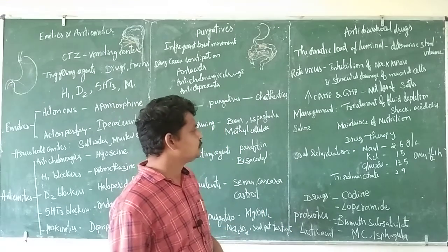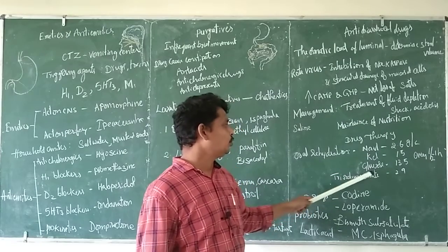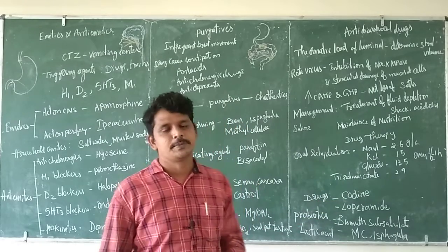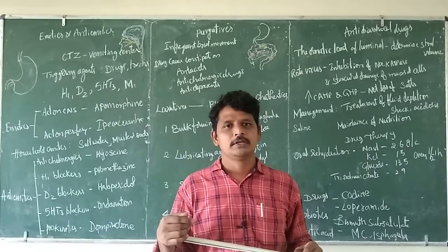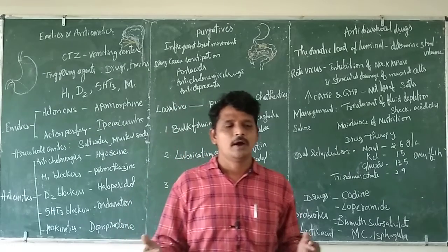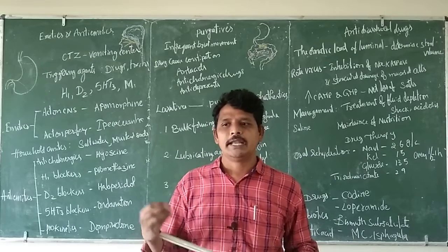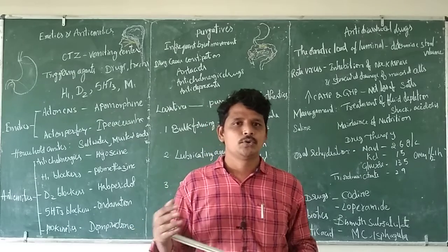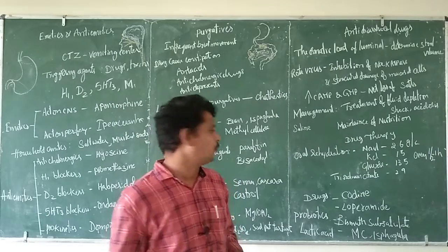The oral rehydration composition includes sodium chloride 2.6 grams per liter, potassium chloride 1.5 grams per liter, glucose 13.5 grams per liter, and trisodium citrate 2.9 grams per liter. This solution is prepared and has to be ingested every half an hour to 1 hour, so that the minerals can be maintained. If these minerals are not maintained properly, systemically there will be acidosis or alkalosis that may damage vital organs, and thereby death may take place. To avoid that, we have to use oral rehydration therapy for proper maintenance.